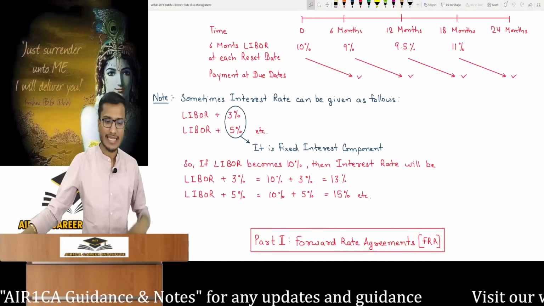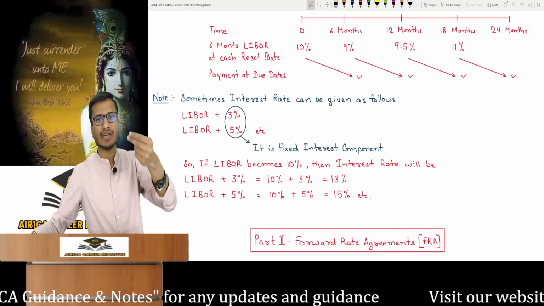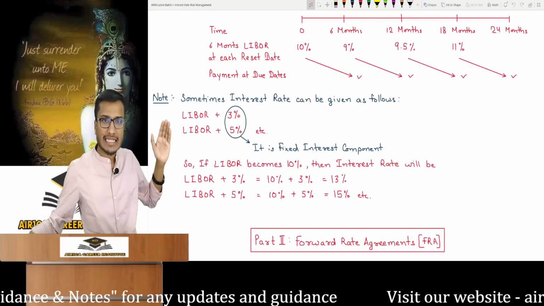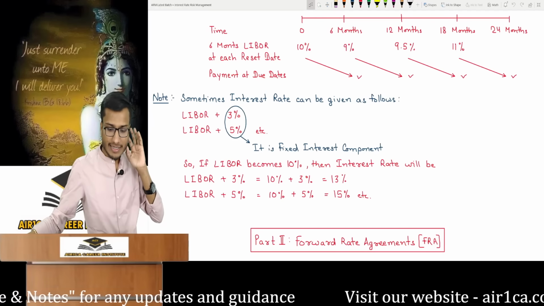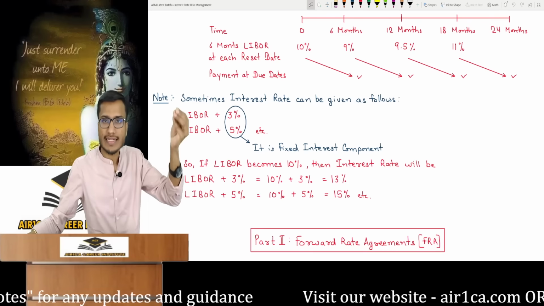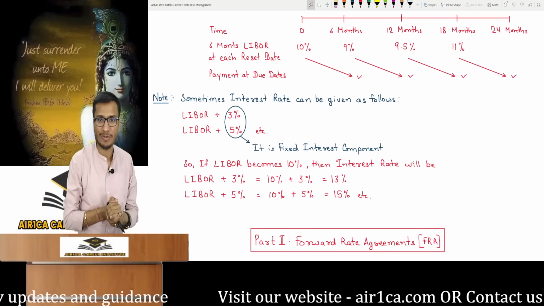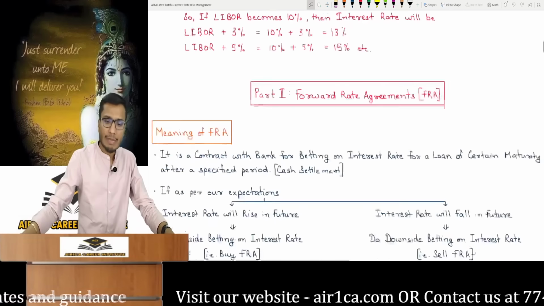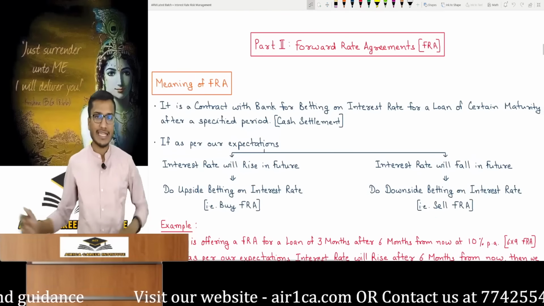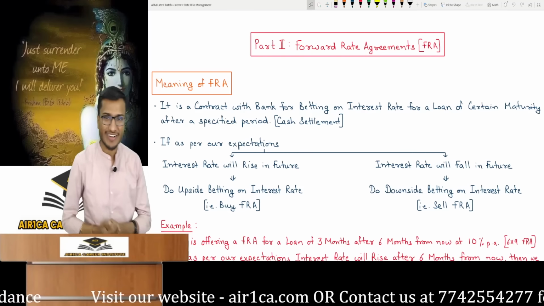The meaning is clear. It can be anything, plus 3, plus 5, plus 1, or plus 0.5. It can be anything. That's why I wrote 2 examples here. You have understood this. The fixed interest component means the interest rate quoted to the customer is a mix of floating and fixed. Basic part for this chapter is completed. Now let's move to the second part of this chapter, FRA, forward rate agreements.